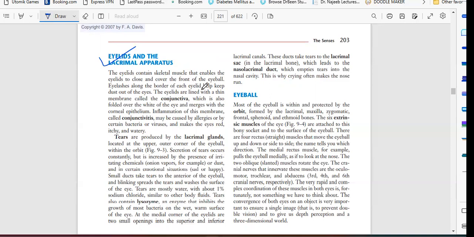Eyelashes along the border of each eyelid help keep dust out of the eyes. The eyes are lined with a thin membrane called conjunctiva, which is also folded over the white of the eye and merges with the corneal epithelium. Inflammation of this membrane, called conjunctivitis, may be caused by allergies or by certain bacteria or viruses and makes the eyes red, itchy and watery.